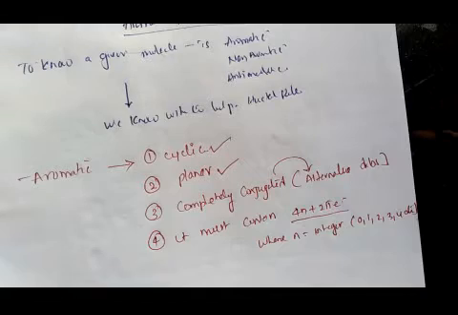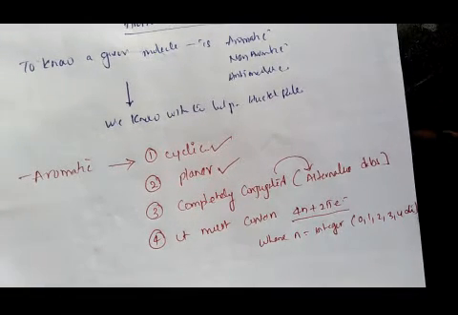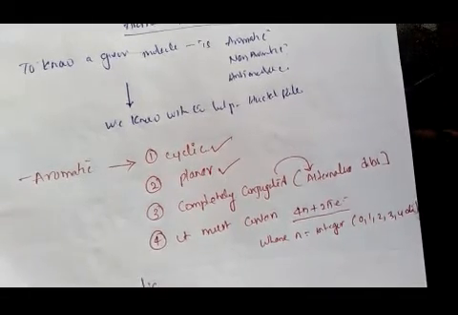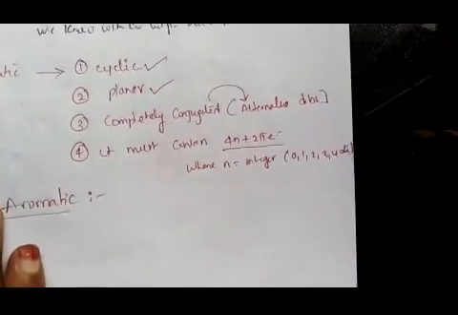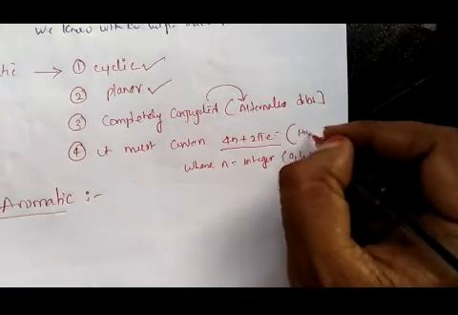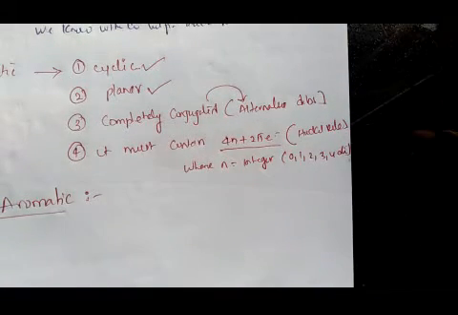So a molecule is said to be aromatic when it is cyclic, planar, completely conjugated, and must contain 4n plus 2 pi electrons. This is called Huckel's rule.